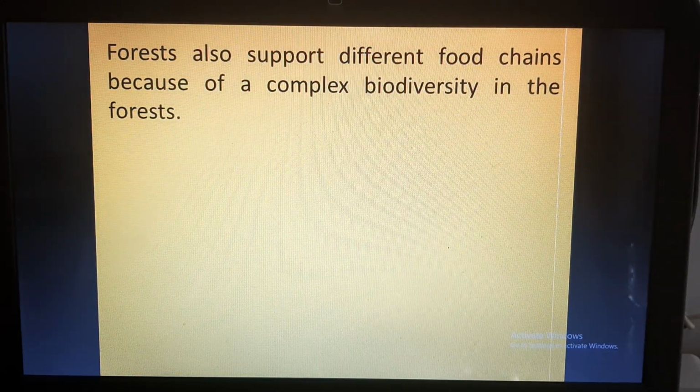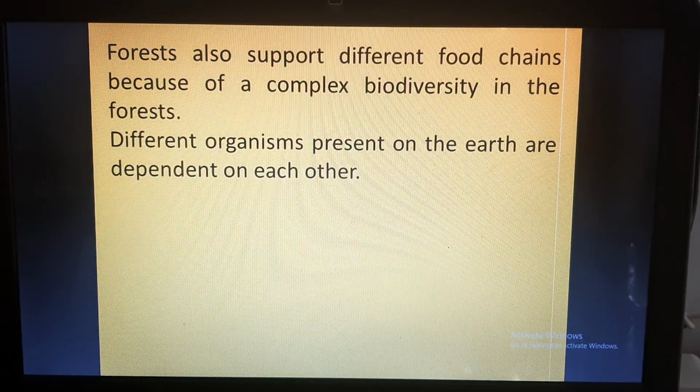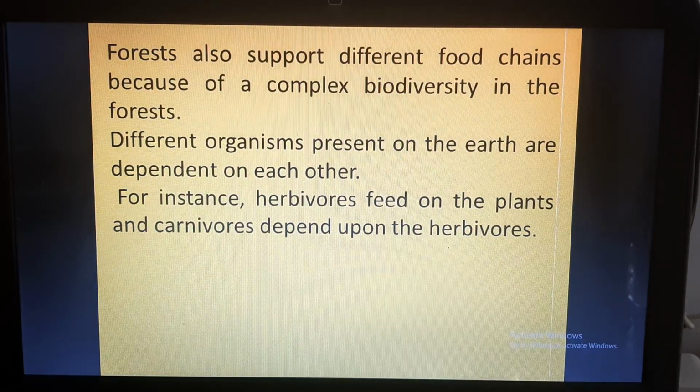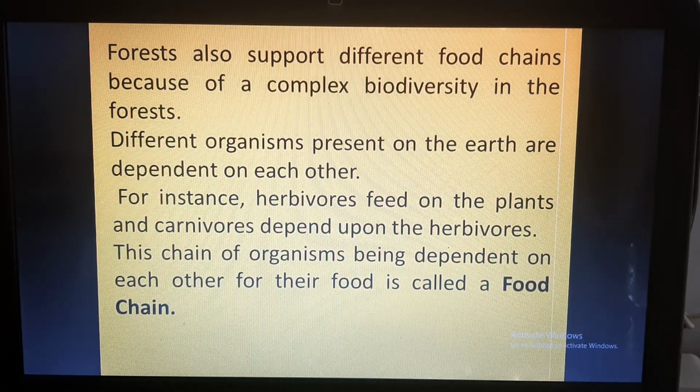In a similar way, forests also support different food chains because of complex biodiversity in the forest. Different organisms present on the earth are dependent on each other. We know since we started this chapter that they are interdependent. For instance, herbivores feed on the plants, like a primary consumer is dependent upon the plant or the producer, and a carnivore is dependent upon the herbivore.